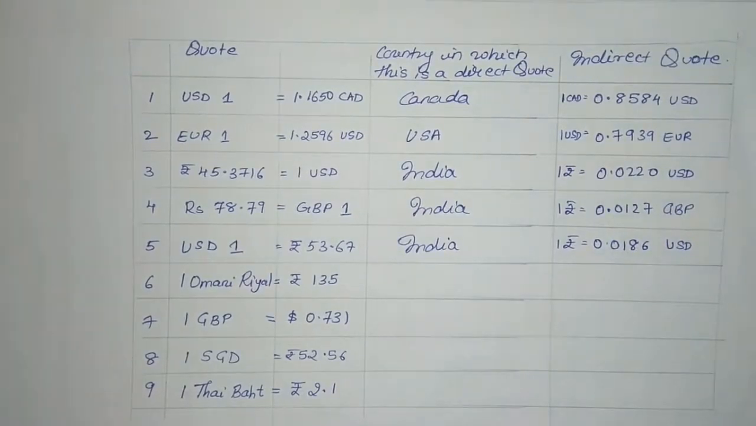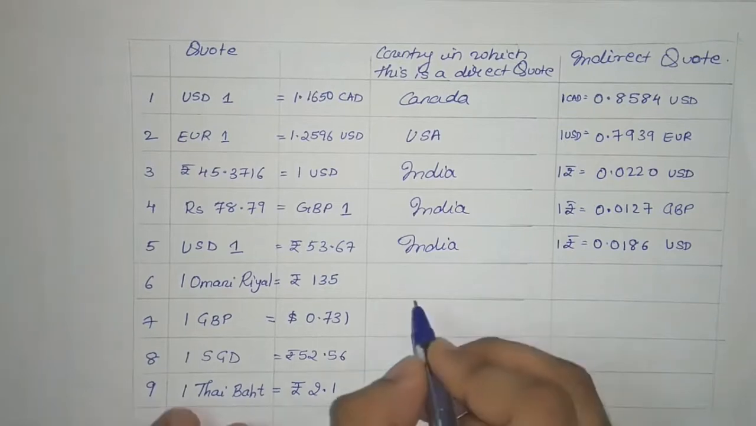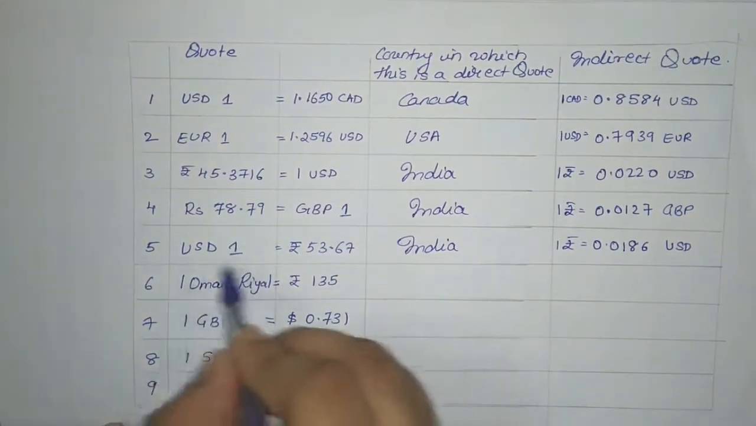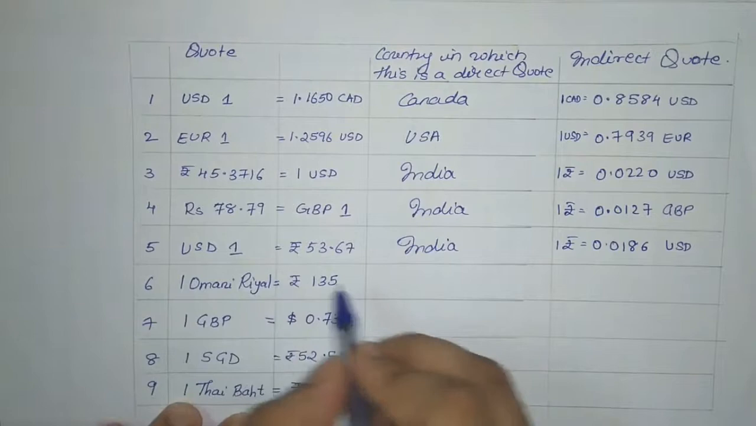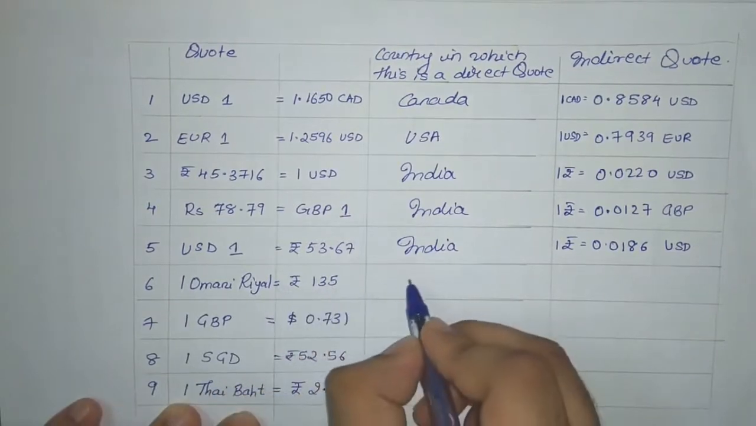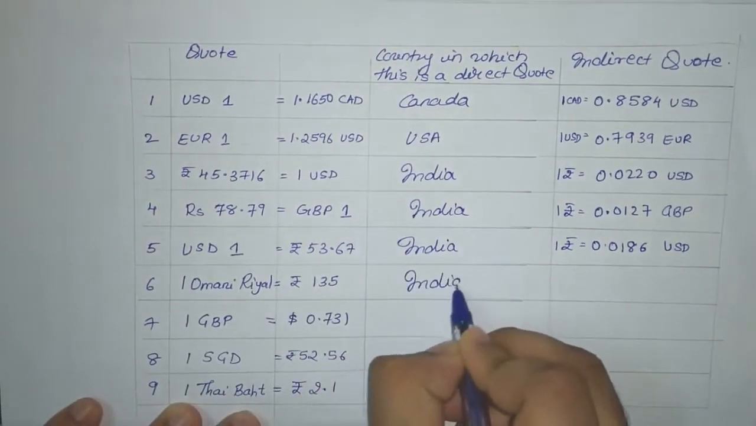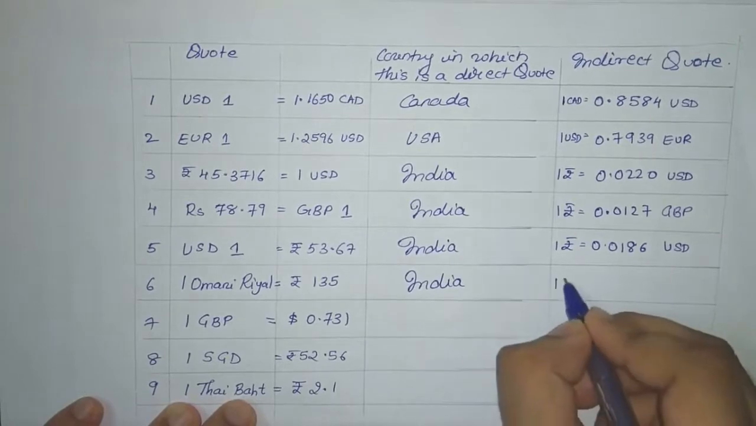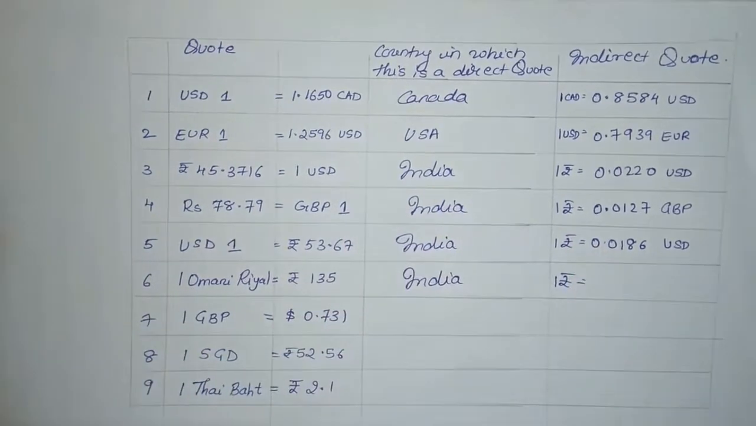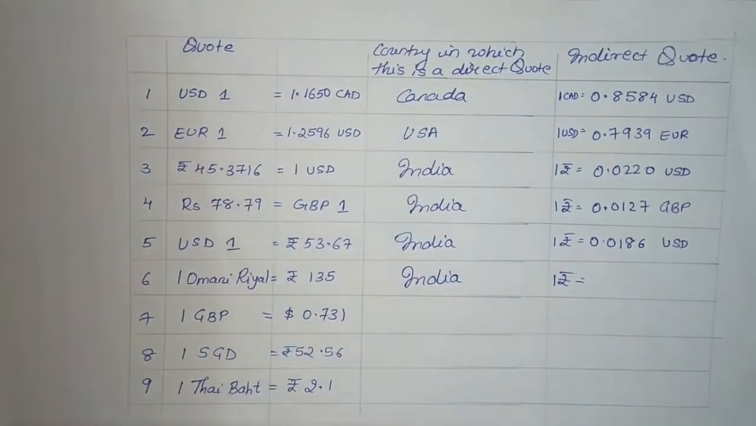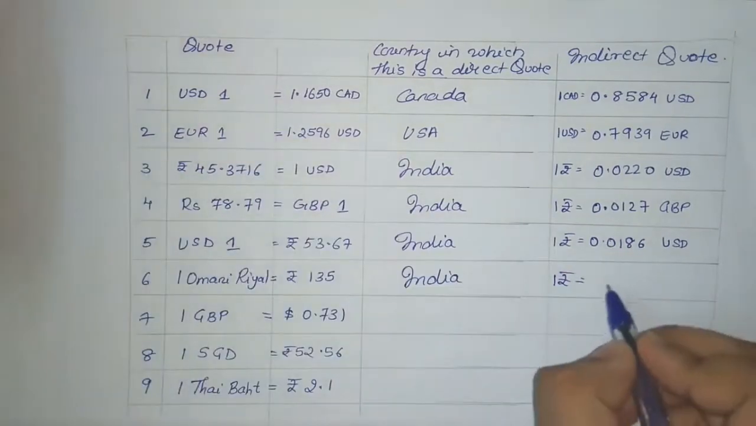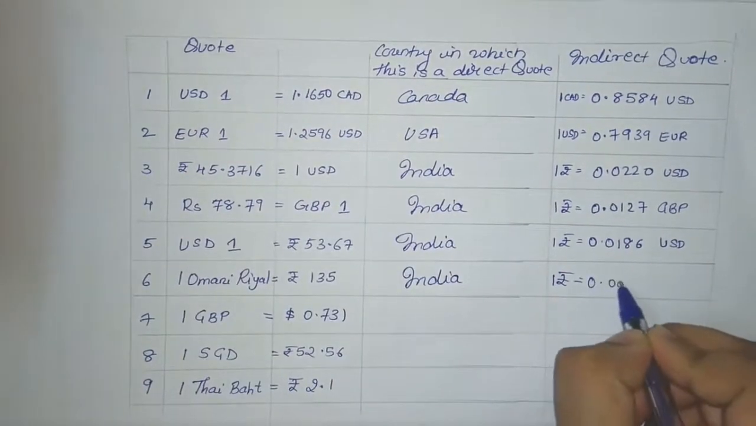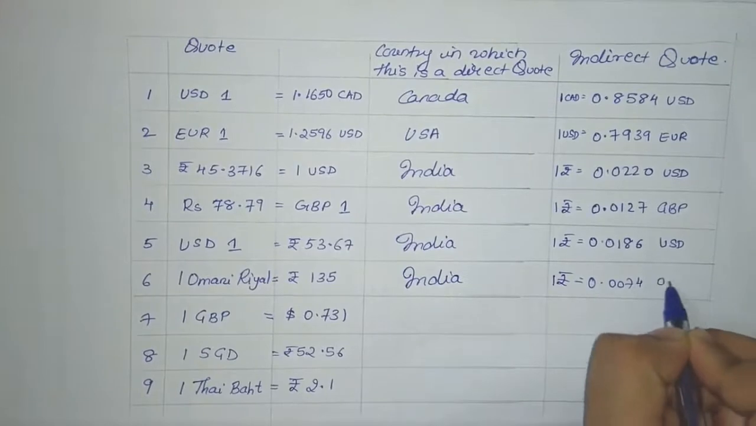The sixth one is 1 Omani Riyal is equal to rupees 135. Again, Omani Riyal is the base currency. The opposite to that is Indian rupees, so the country in which it is a direct quote is again India. Here again 1 rupee will be equal to 1 divided by 135, which is 0.0074 Omani Riyal.